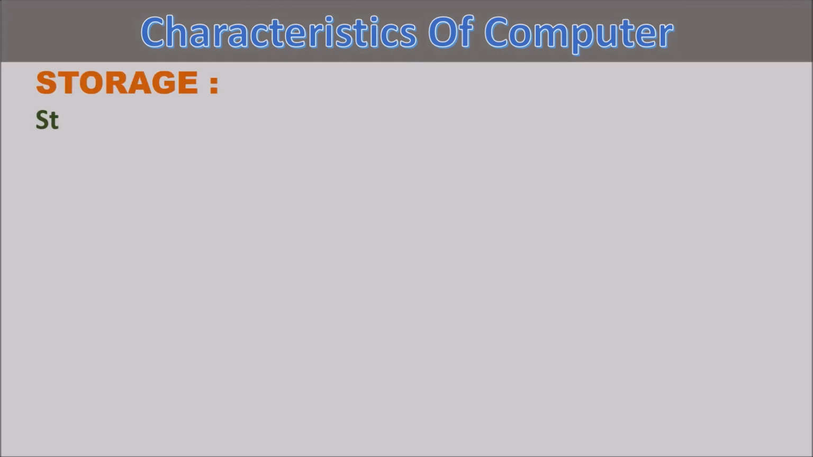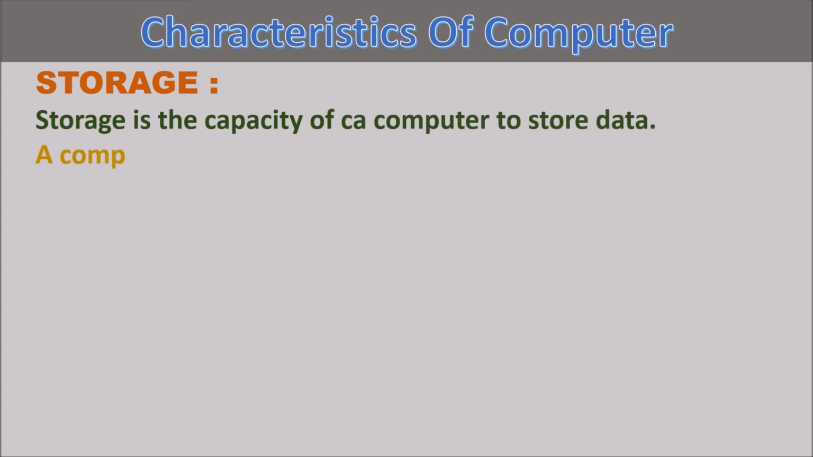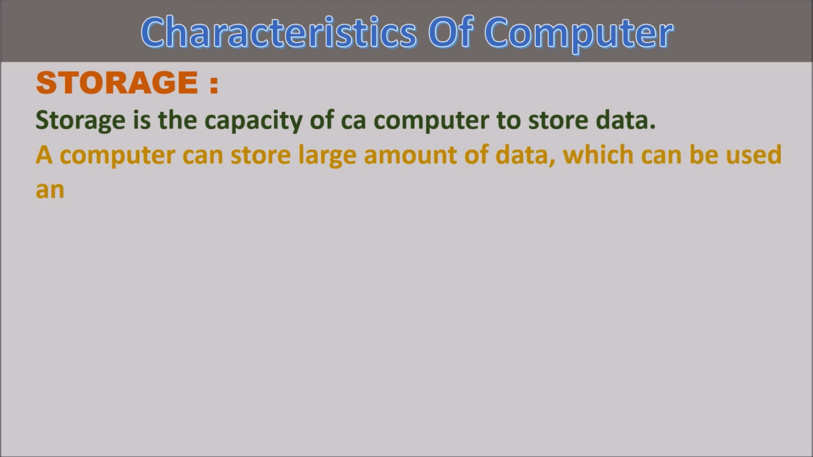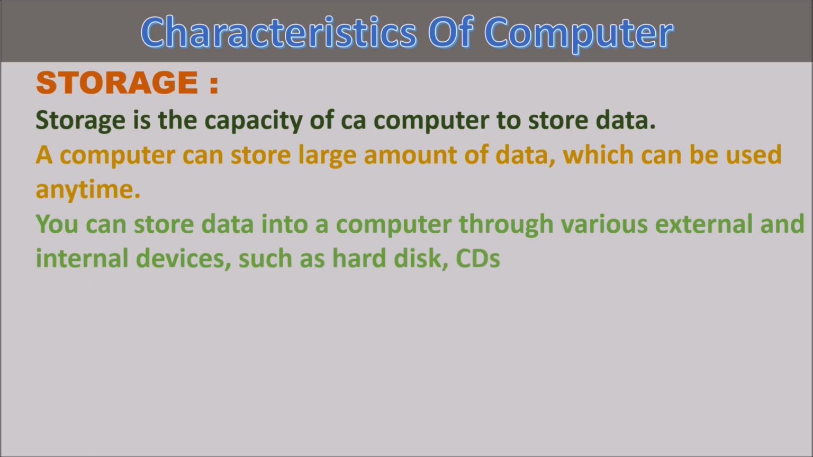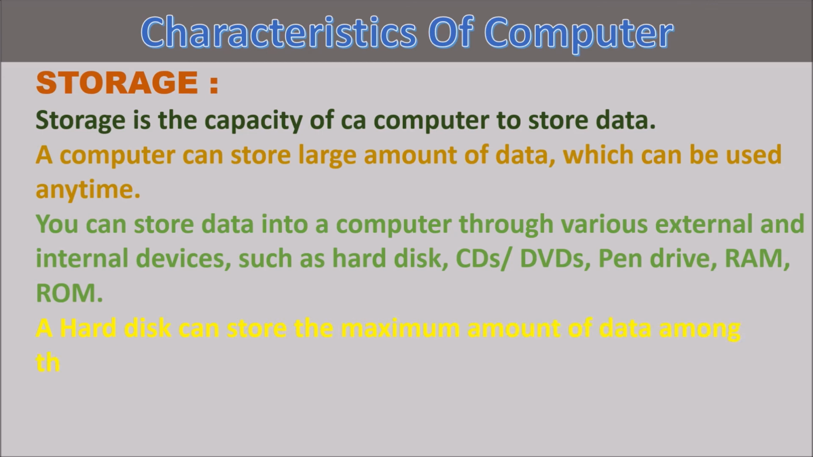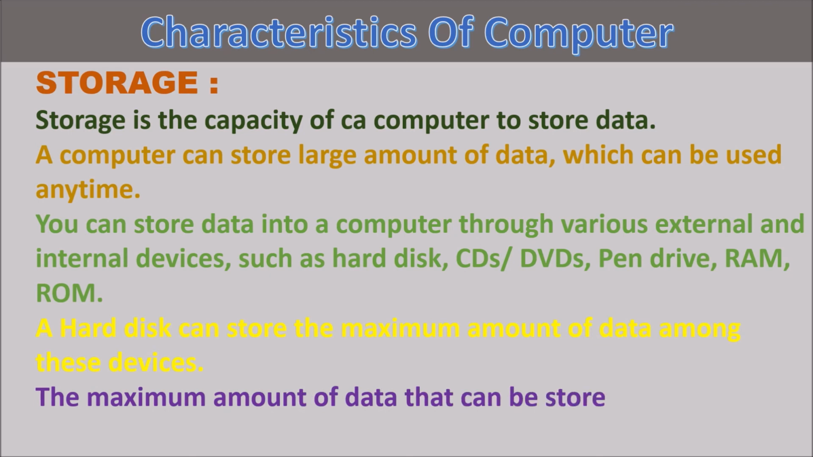Storage. Storage is the capacity of a computer to store data. A computer can store a large amount of data which can be used anytime. You can store data in a computer through various external and internal devices such as hard disk, CD, DVDs, pen drive, RAM, ROM. A hard disk can store the maximum amount of data among these devices. The maximum amount of data that can be stored depends on the device chosen by the user.